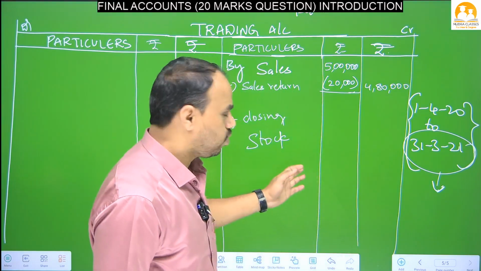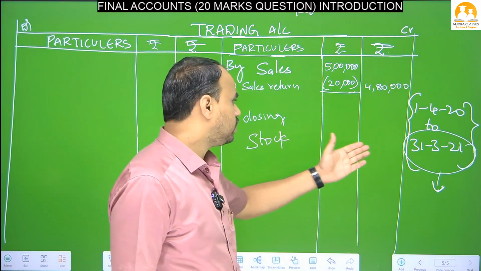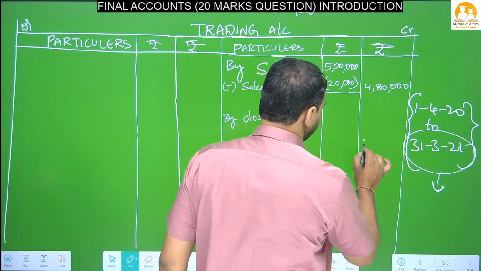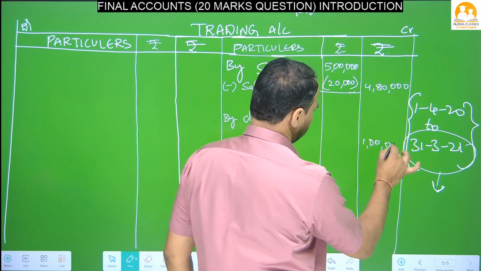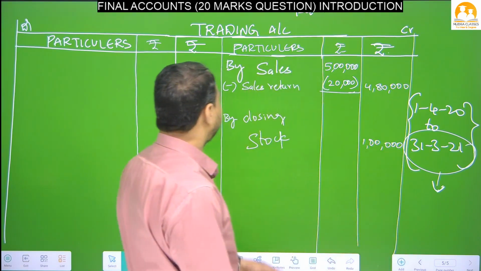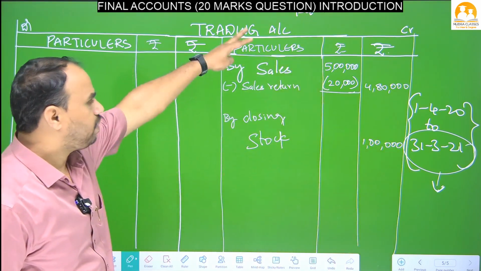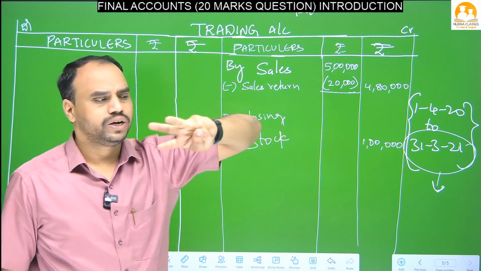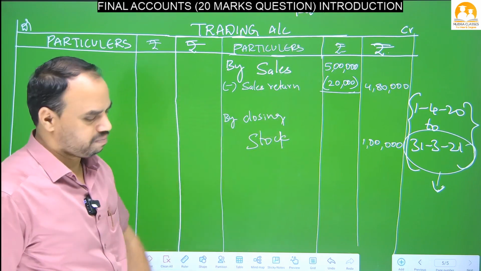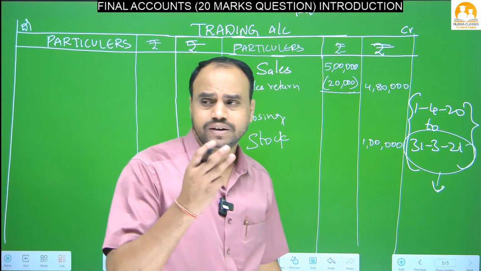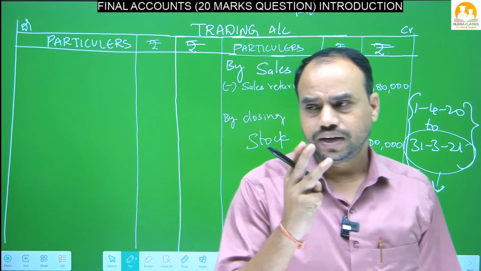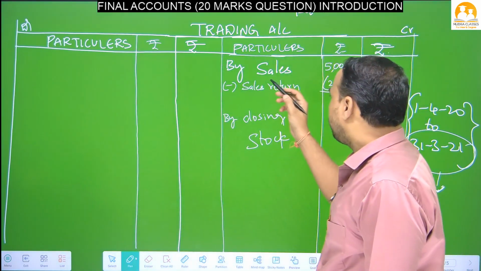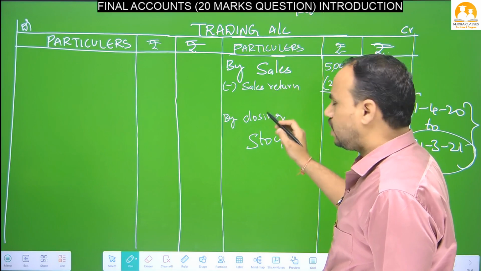So that is our closing stock. How much goods during the year is closing stock, we have to write. For example, 1 lakh. Okay, right. Only 3 items will come in trading account credit side. You have to remember, Nana. Trading account credit side only 3 items will come: sales return, closing stock.